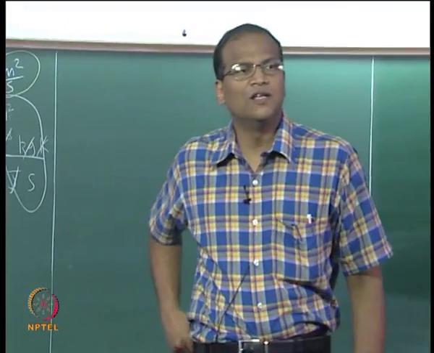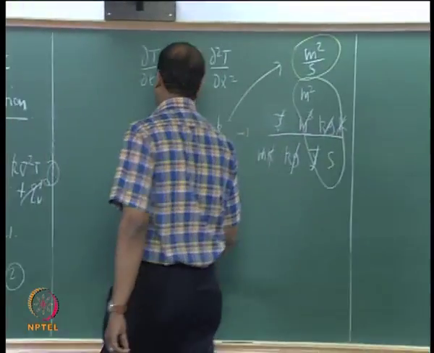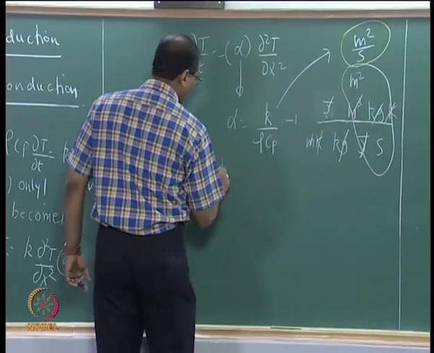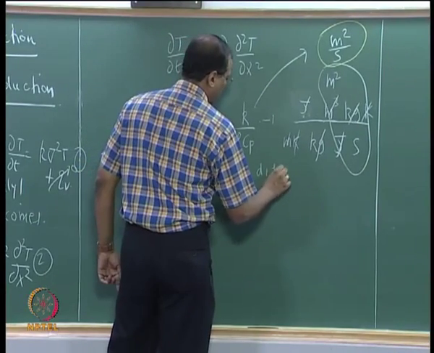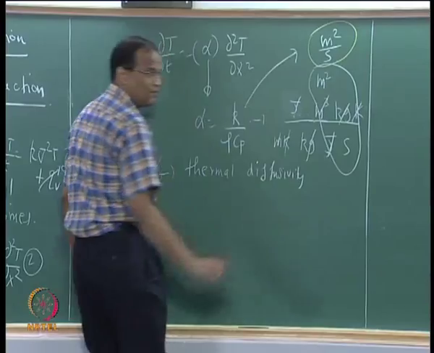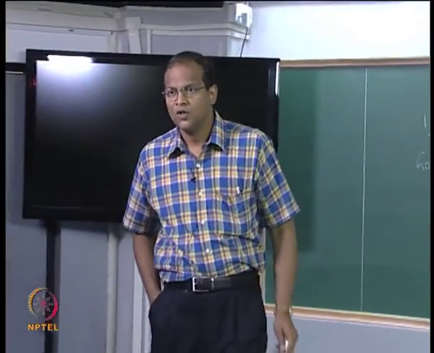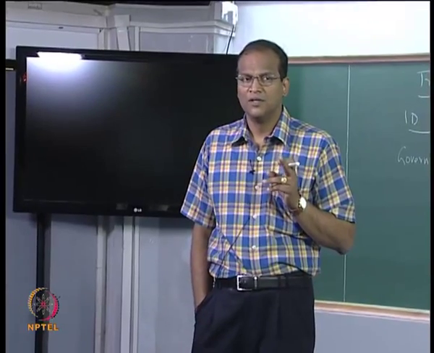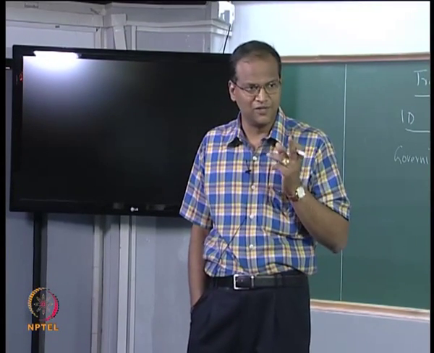So, alpha is called the thermal diffusivity. This alpha makes its appearance only in transient conduction problems. In transient conduction problems, it is not the K which is the supreme property responsible for all the mischief.